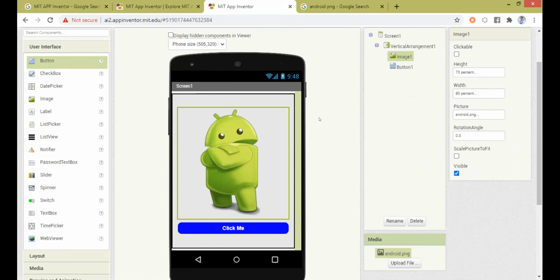Okay. App design part is over. The next part is to make sure that once I click that click me button, what should happen? The vertical arrangement's color has to keep on changing to different colors. That's the process I need to do. So how am I going to do that?